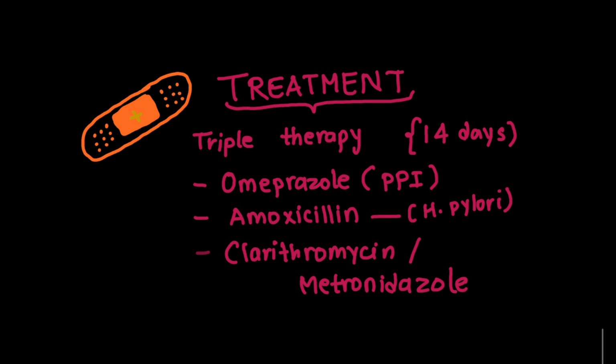Treatment of peptic ulcer is done with the triple therapy: omeprazole, which is a proton pump inhibitor that decreases acid secretion, amoxicillin, which treats H. pylori infection, clarithromycin, and metronidazole.